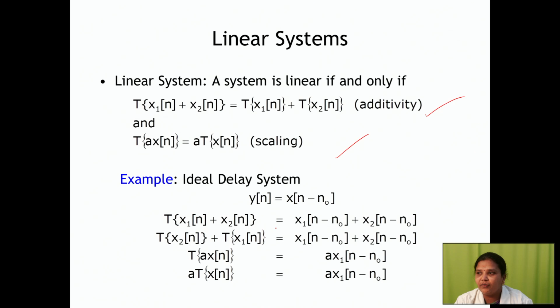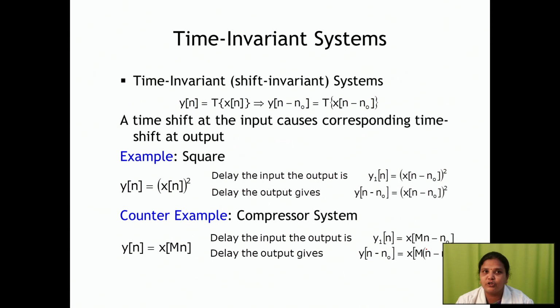Here y of n equal to x of n minus n naught. So T of x1 of n plus x2 of n. Here we are giving x1 of n minus n naught, next we are giving x2 of n minus n naught. Then we are doing the scaling property, and instead of x of n minus n naught, what we are giving? x1 of n minus n naught plus x2 of n minus n naught. We have to substitute and find the expressions.